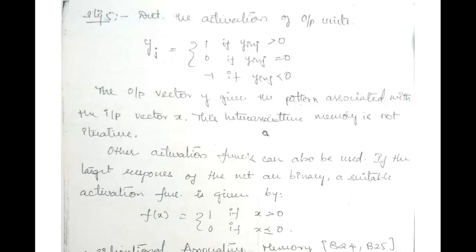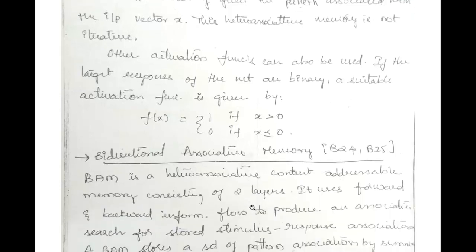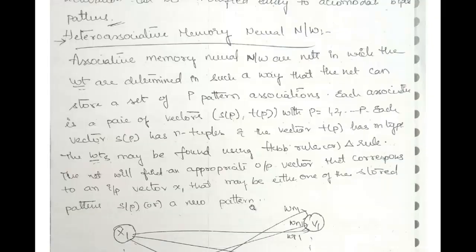This hetero-associative memory is not iterative, meaning we cannot repeat it. Other activation functions can also be used if the target response of the net is binary. A suitable activation function is given by f(x) equals 1 if x is greater than 0, that is the input, and 0 if x is less than or equal to 0. So this was the concept of your hetero-associative memory.